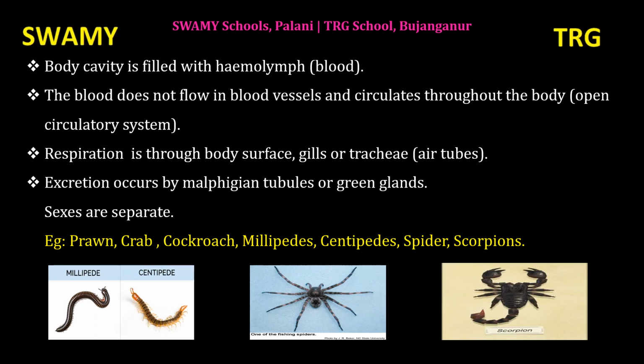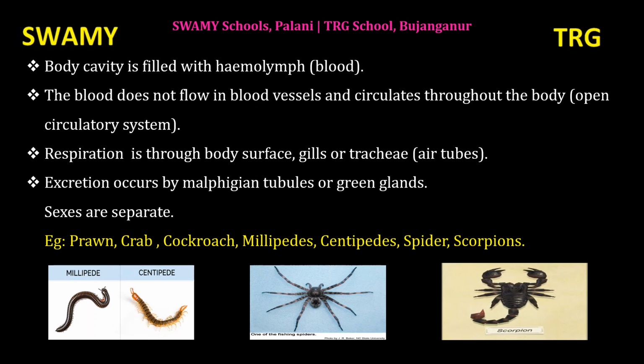Excretion occurs by Malpighian tubules or green glands, which remove the waste products from the body of the animal. Sexes are separate. Male reproductive organs are present in male arthropods and female reproductive organs are present in female arthropods. That is called separate sexes.